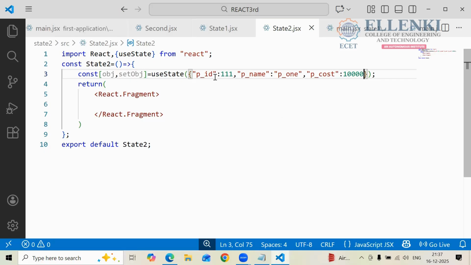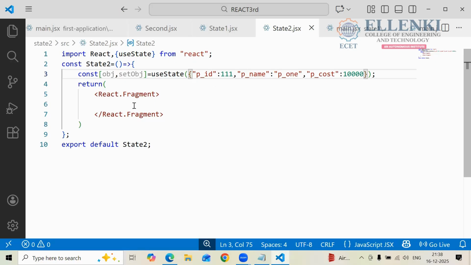If you want to retrieve the values of these keys, how are you going to do it? Where are you storing these values? In obj only, yes or no? If you want to retrieve each and everything, you have to write object dot PID, object dot PName, object dot P cost. Like that only you have to retrieve. We have multiple keys and multiple values, so you retrieve with the help of the keys, and you are storing them in the object. So taking the basis of your object, you take those values.